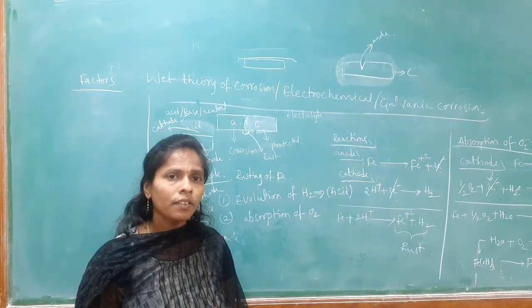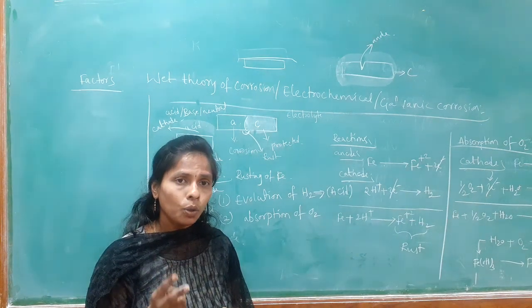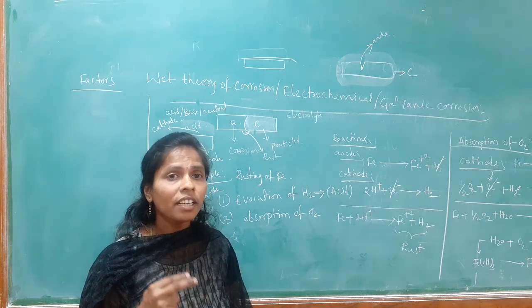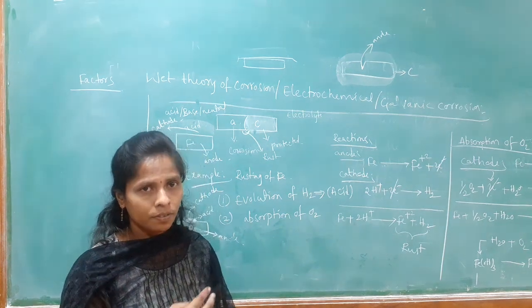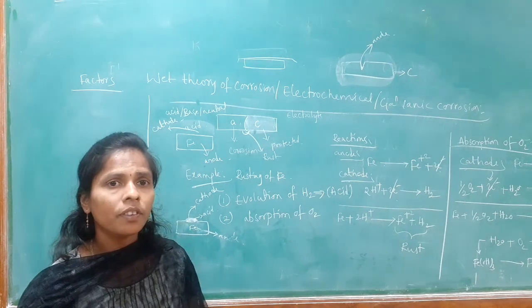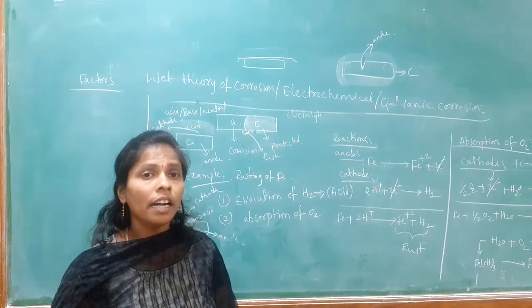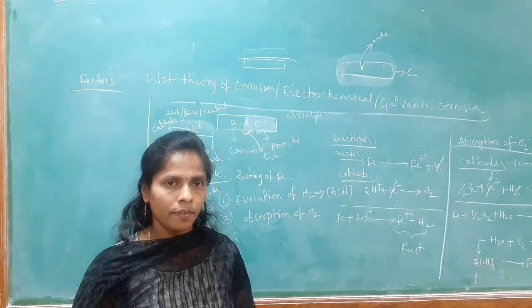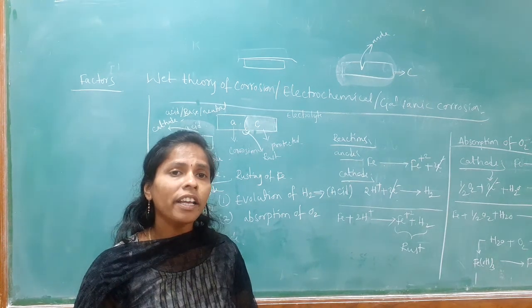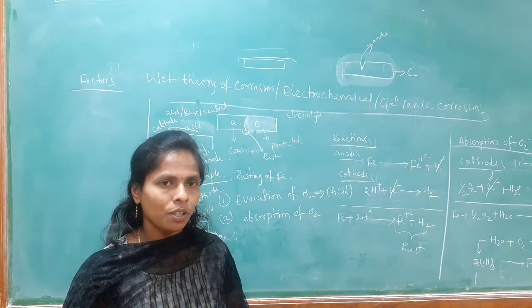We know that 2 mediums play an important role in corrosion: one is the metal and another one is the environment.